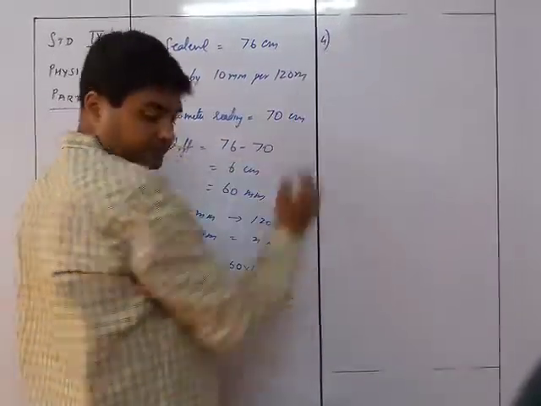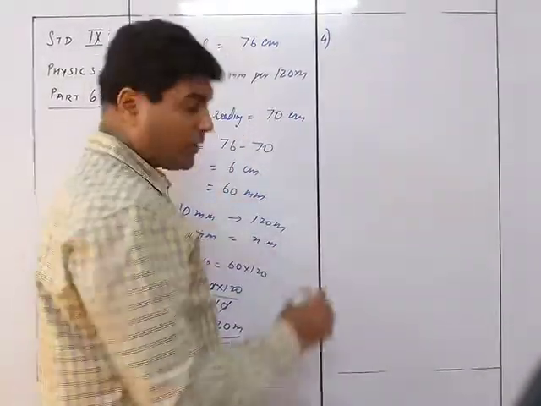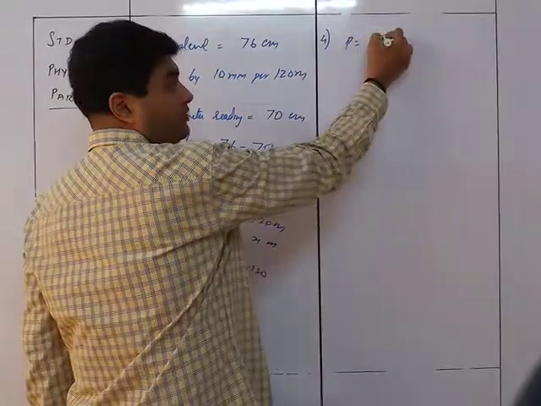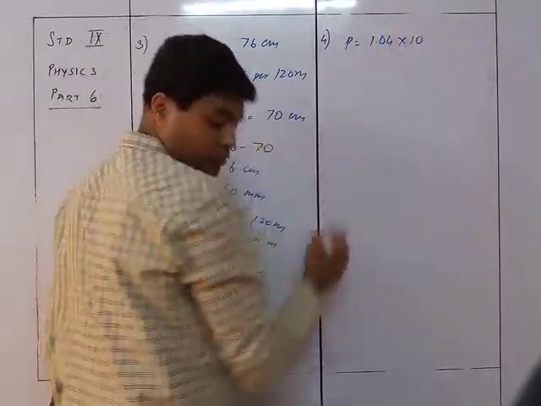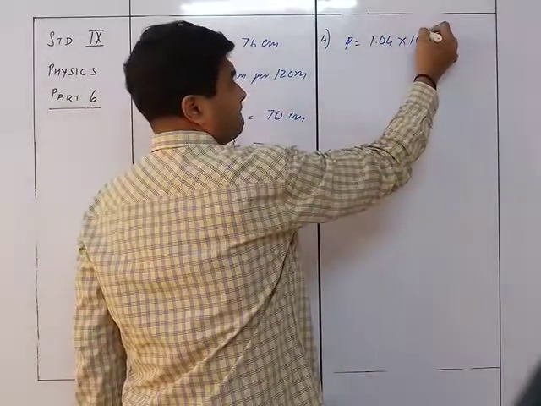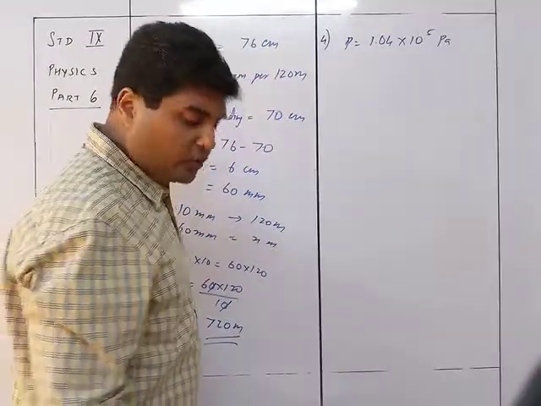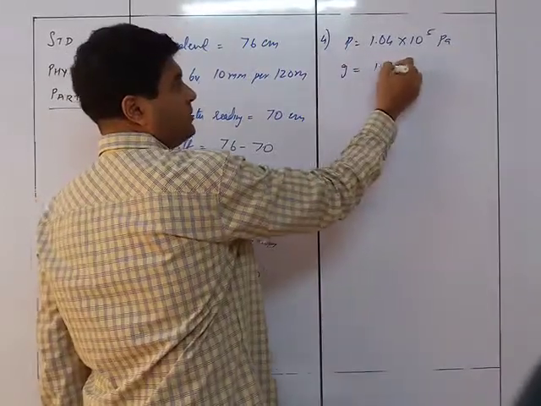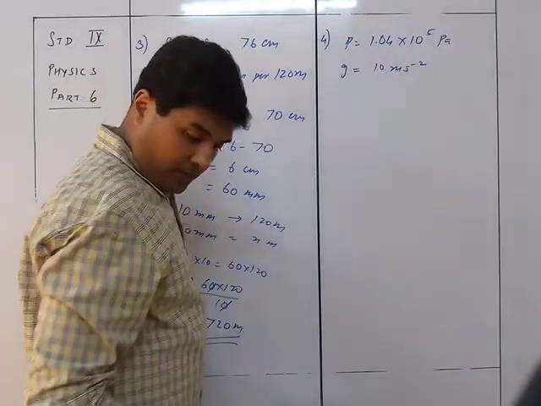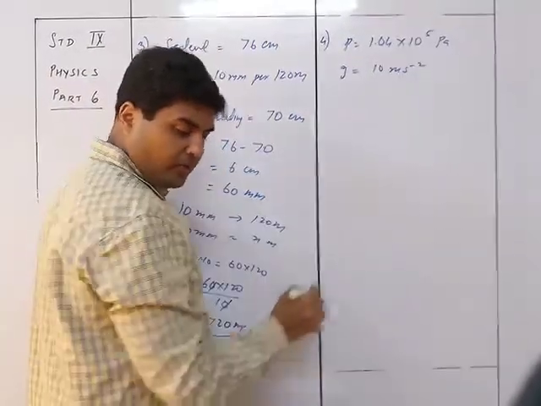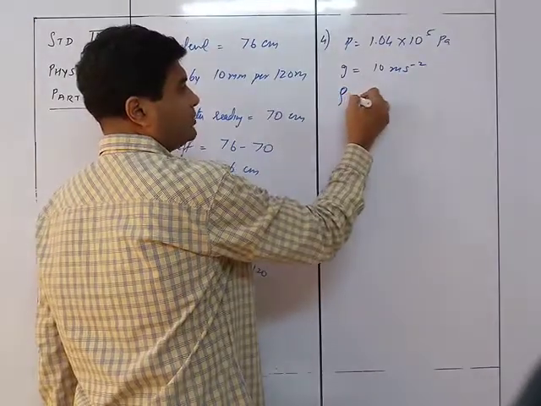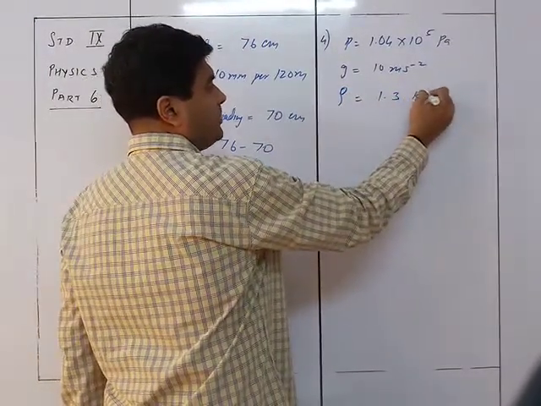Question number 4. At sea level, the atmospheric pressure is 1.04 into 10 raised to 5 Pascal. Assuming g to be 10, so g is equal to 10 meter per second square. And the density of air to be uniform is 1.3, so density rho is equal to 1.3 kg per meter cube.